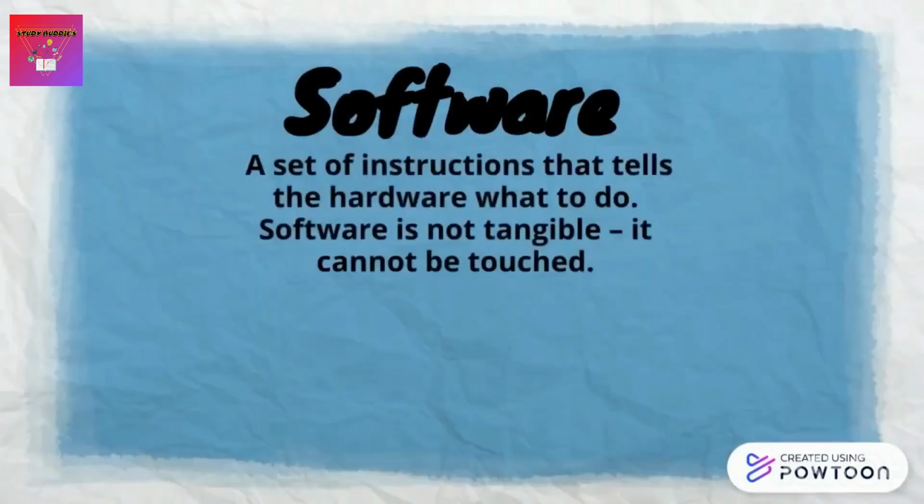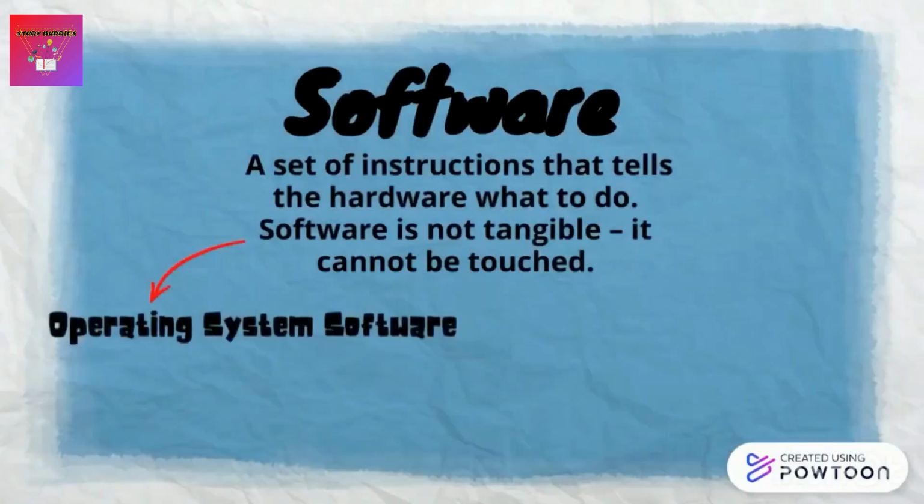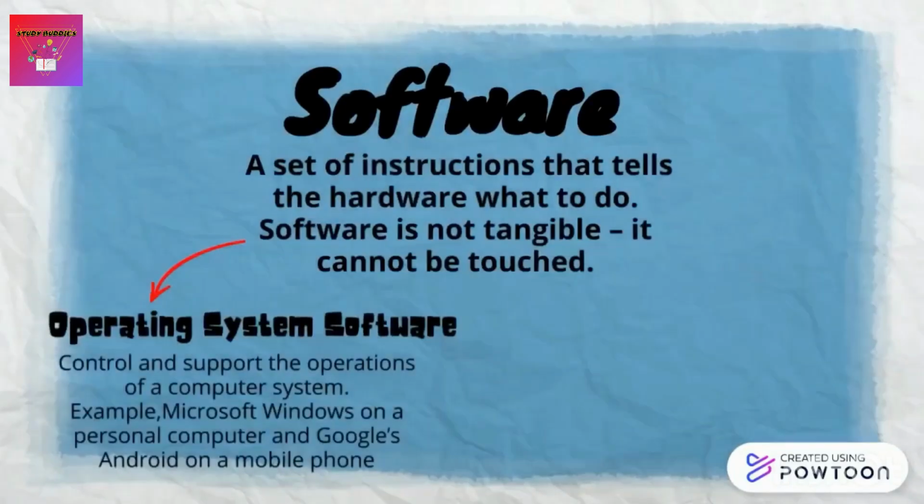Software is a set of instructions that tells the hardware what to do. Software is not tangible, which means it cannot be touched. There are 2 categories of software. Firstly, it is operating system software. The function of operating system software is it control and support the operation of a computer system. For example, Microsoft Windows on a personal computer and Google's Android on a mobile phone.